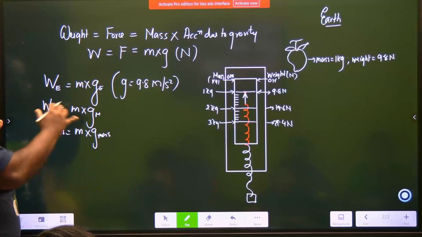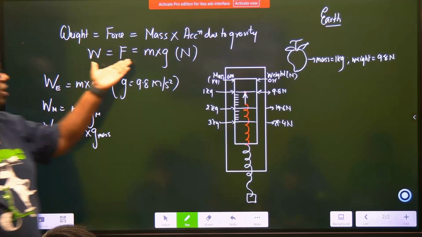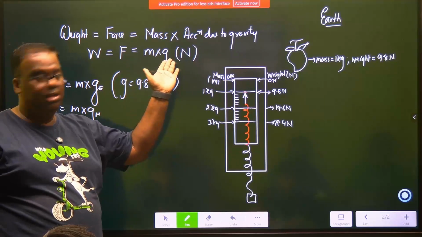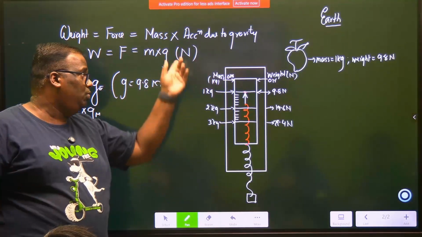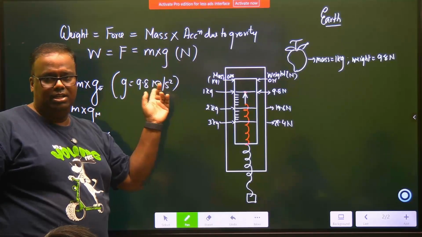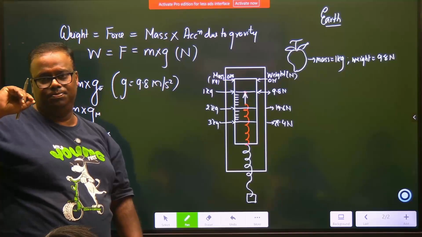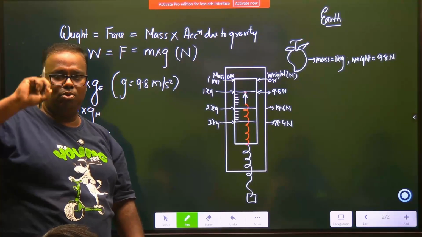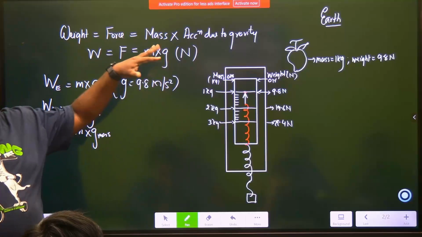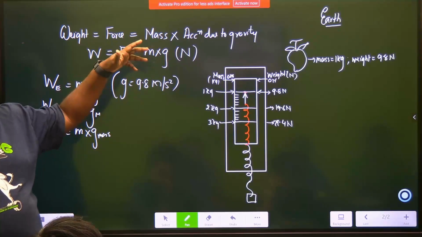Weight is a force with which every object is pulled towards the center of the earth. Weight is given by the product of mass and acceleration due to gravity. Weight differs from place to place. Even on earth, though we take 9.8 as standard, everywhere it is not 9.8. It differs at the poles and equators. You should study this in higher classes. At the equators and poles, the value of g also fluctuates. That means on the same planet itself, the weight will also fluctuate.